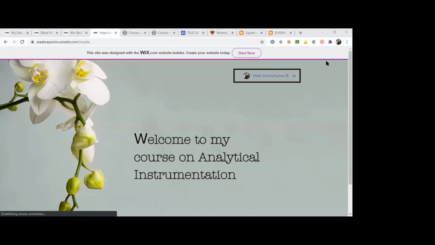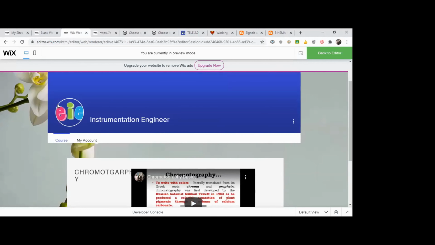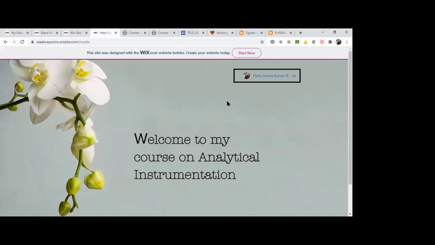I'm just going to use it. Okay, /home. No, it takes some time to load. Okay, it should land in this page actually. You can see the preview here. This is the preview page you'll be getting over there.